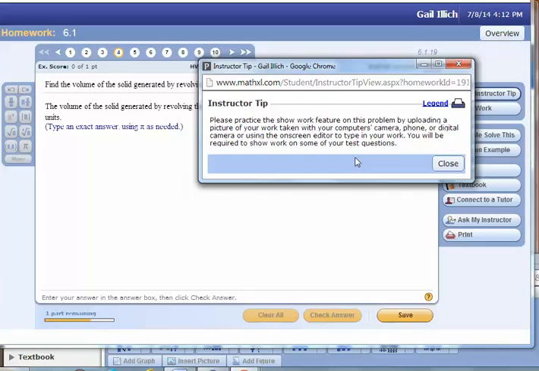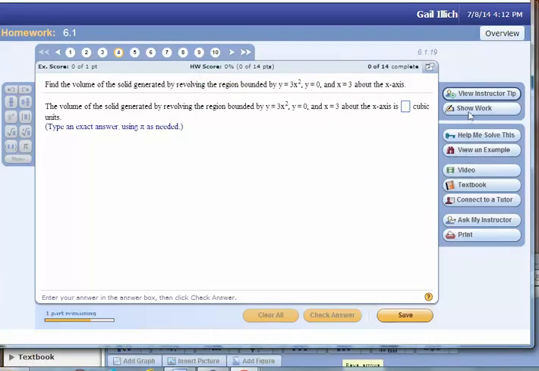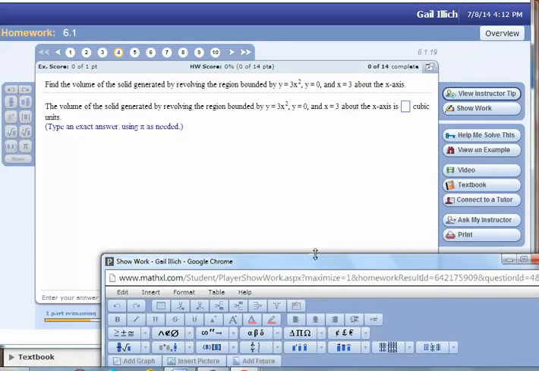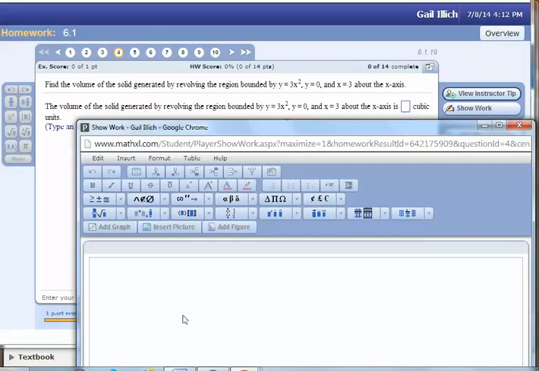So on my phone, it's like a medium size, and then I can upload the photo within the show work button. So the show work tab is right here. It kind of came up, and what I can do is I can click on here and click insert picture, and if I had my picture that I took of my work, I can just insert it right there. The other thing I can do is I can use the math palette, but I have to show my work step by step with the math palette, so that sometimes can be a little bit tedious to do.